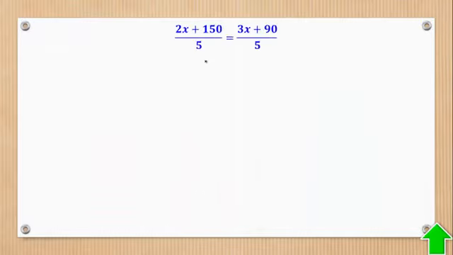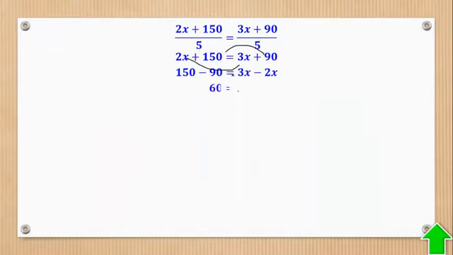So get the LCM to come up with that. Then this can cancel to remain with this. Then you collect like terms. Take this down to this side and this 2x to this side. You'll come up with x as 60. Therefore, initially there were 60 people at the party.